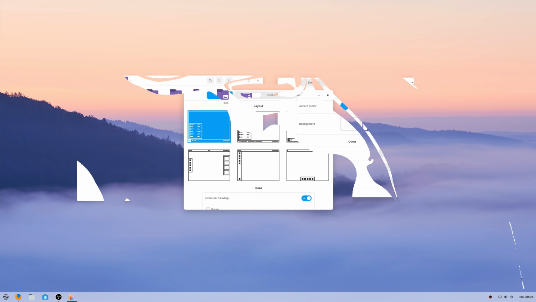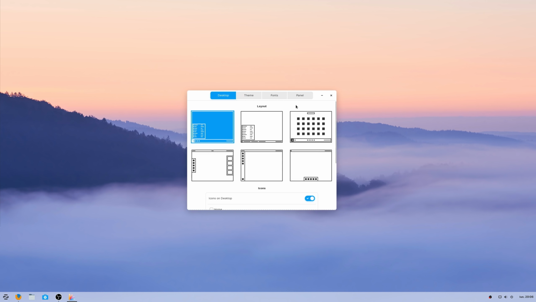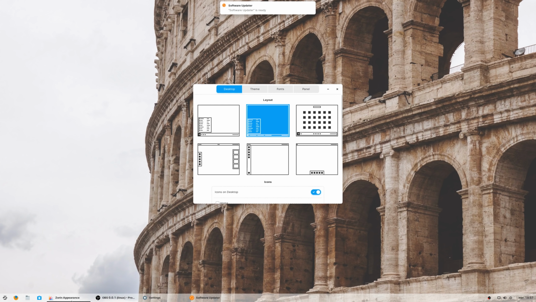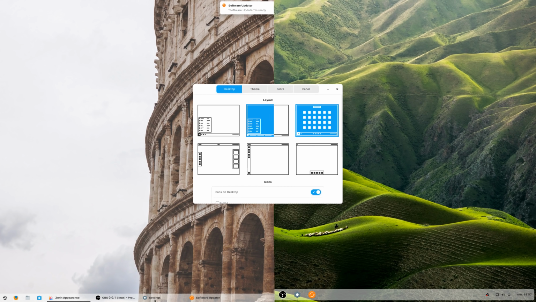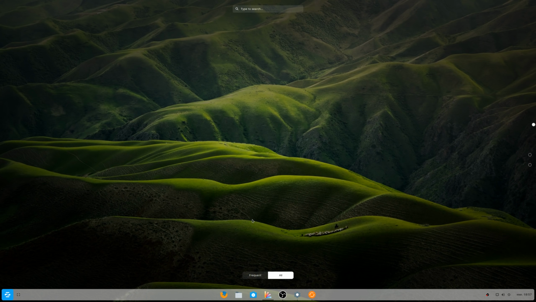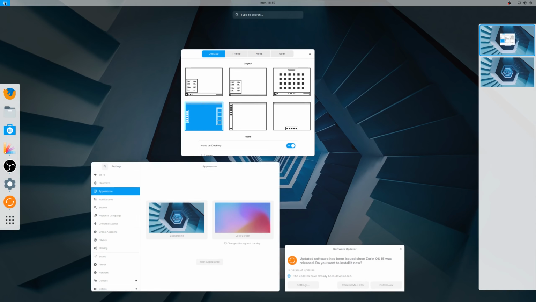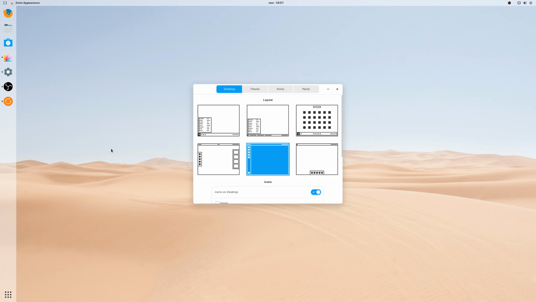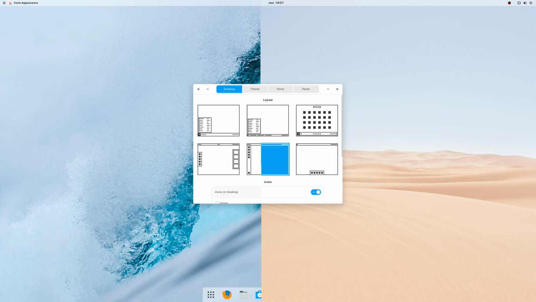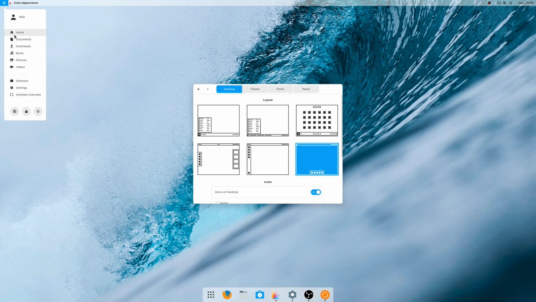Zorin Appearance is also where you can pick your layout between the default one, a more classic Windows with text on the taskbar, a touch layout with the app launcher in full screen and padding added to the shell, a default GNOME 3 layout with just a top panel, an Ubuntu layout with a dock on the left, and a macOS layout with the dock on the bottom.